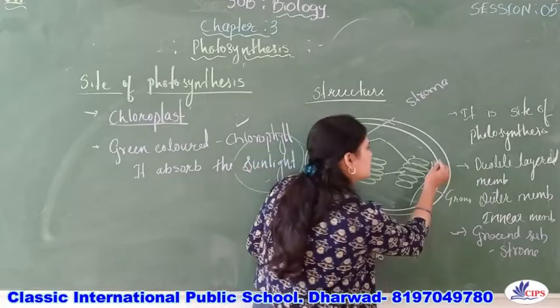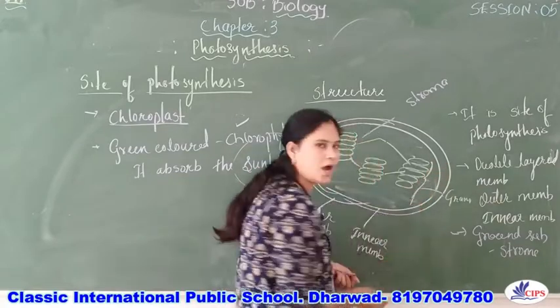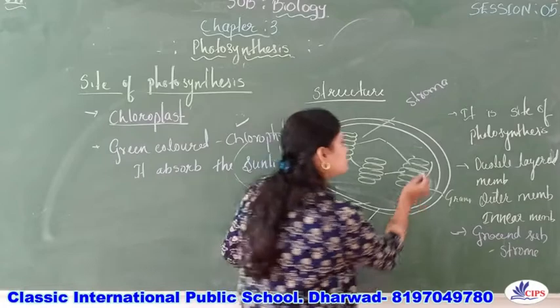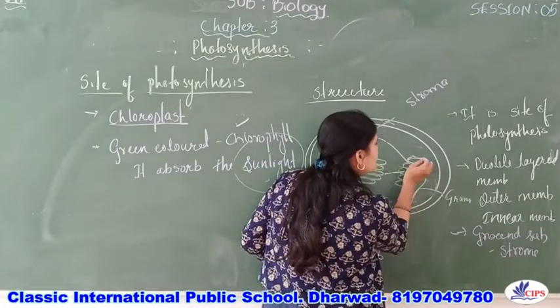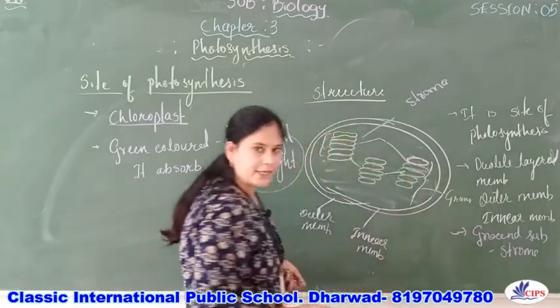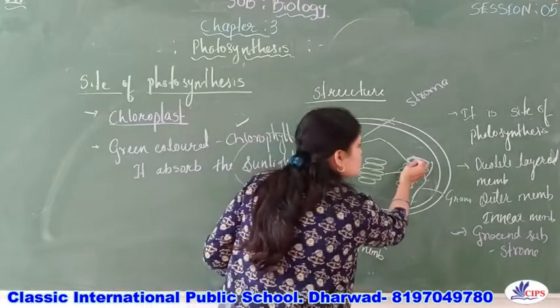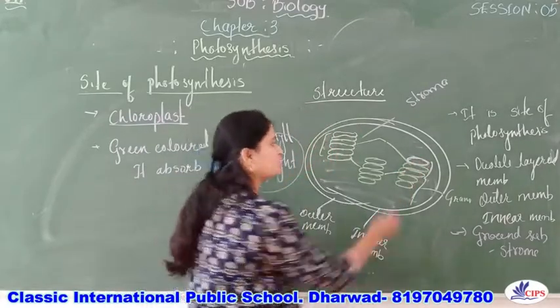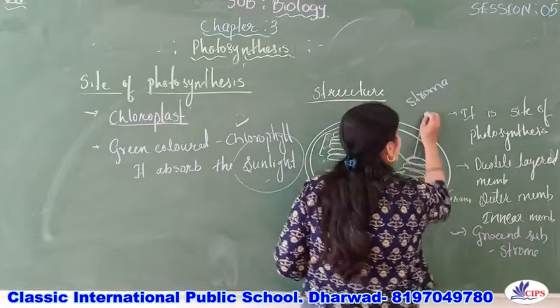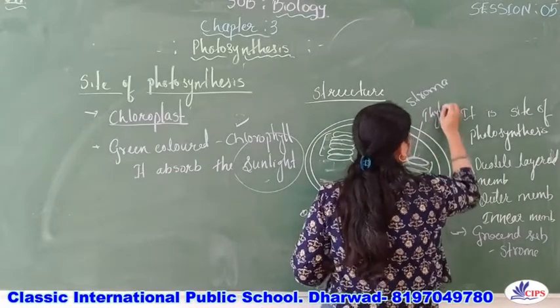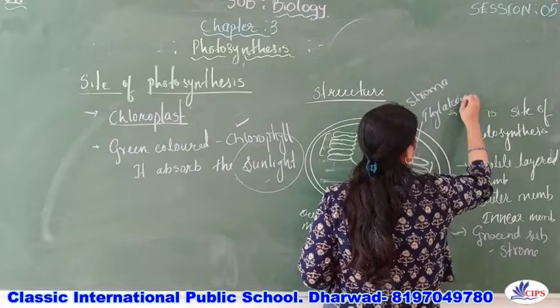So this whole unit is called what? Grana. And this grana is made up of, when you take only this one, a flattened sac-like structure, a flattened tube-like structure, only one, this one is called a thylakoid.